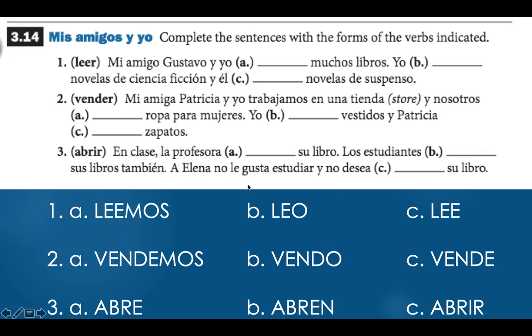And finally, a Elena no le gusta estudiar y no desea blank su libro. Elena does not like to study, and she doesn't desire to open her book. Well, notice, desea is already conjugated in this case, so you're probably tempted to conjugate abrir and say abre, just like you did here, and make it agree with Elena. But you can't do that because desea is already conjugated. So Elena does not desire to study, and she does not desire to open her book. No desea abrir su libro. Just like here, we said no le gusta estudiar. She doesn't like to study. She doesn't desire to open. So careful there how you conjugate those.